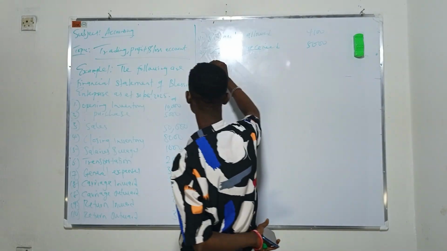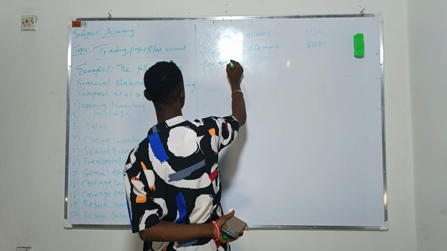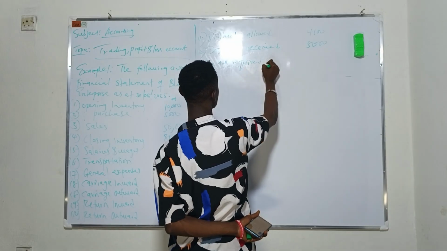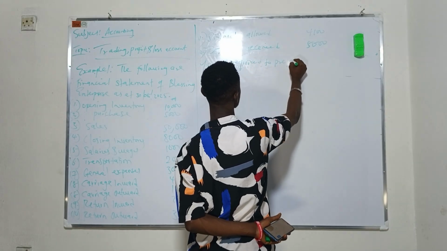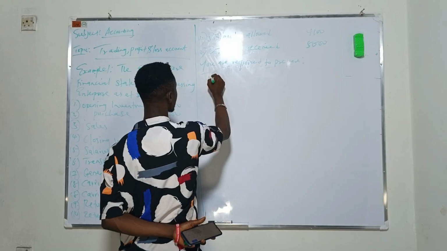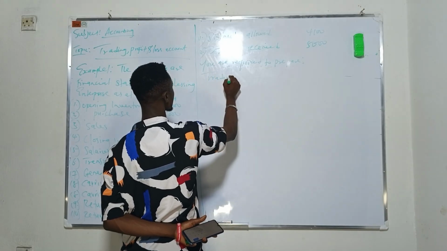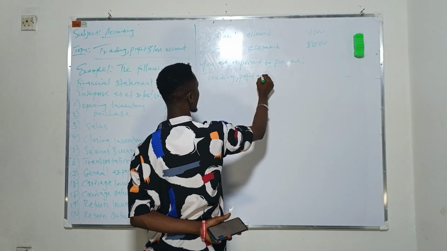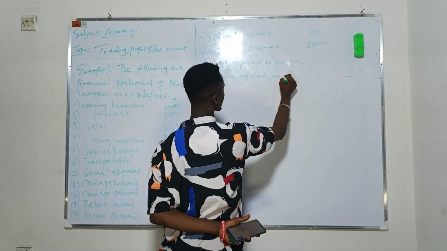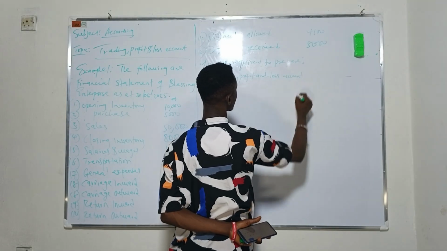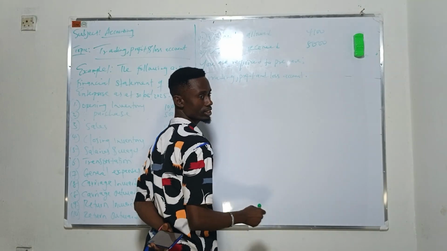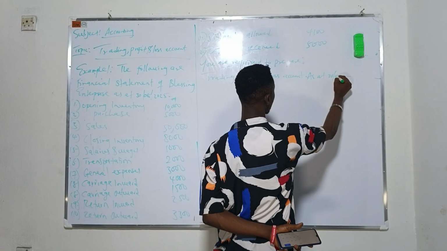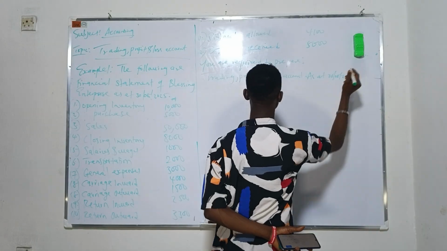Okay, so this one, you are required to prepare trading, profit and loss accounts as at 30th of August 2025.